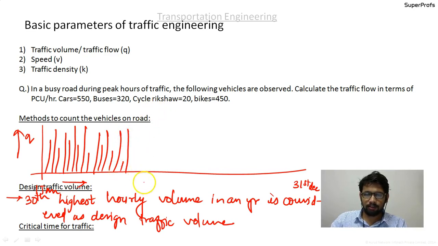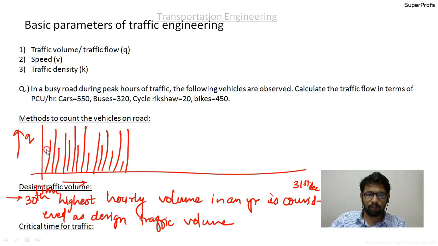So we will select, like this is the highest line. The first one, second, third highest, fourth highest, fifth, sixth, seventh highest, like that we will select, and we will select the 30th line, the 30th highest one.